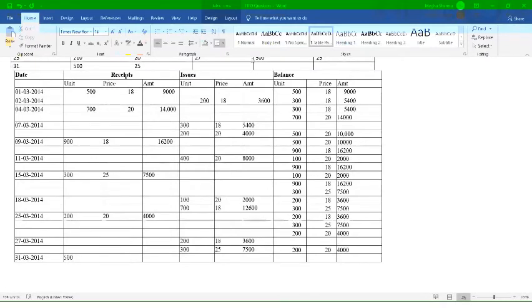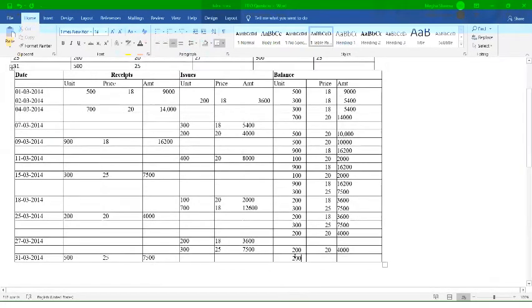At what price have you purchased the 500 units? If you see your table, you have purchased 500 units at what price? At the rate of 25. So we can mention over here that is 25. Right, so 500 units at the rate of 25, how much will you get? That is 7,500. So now what will be your balance?